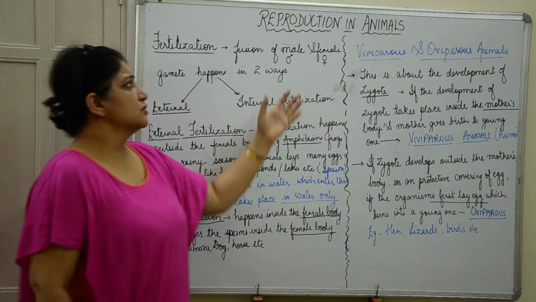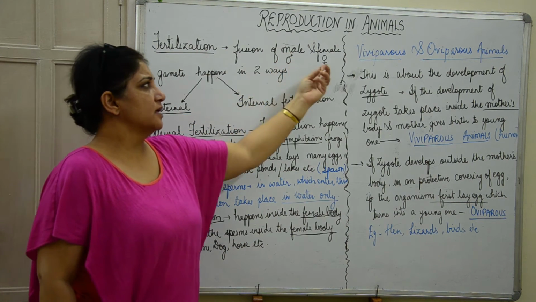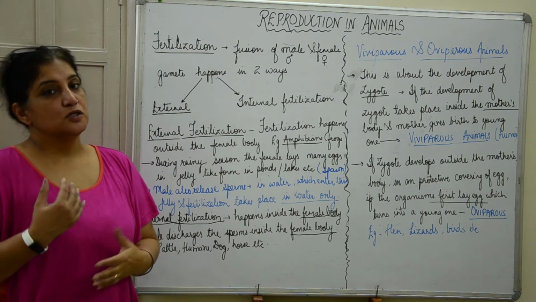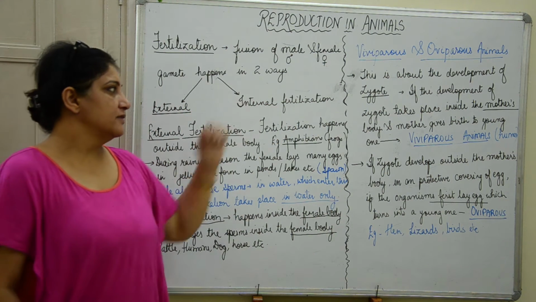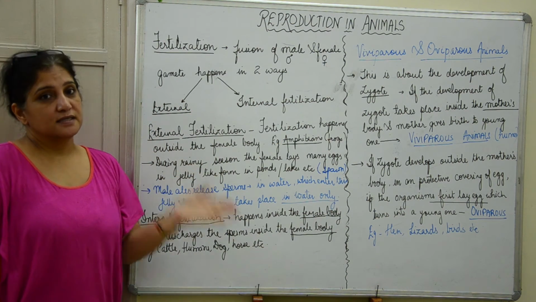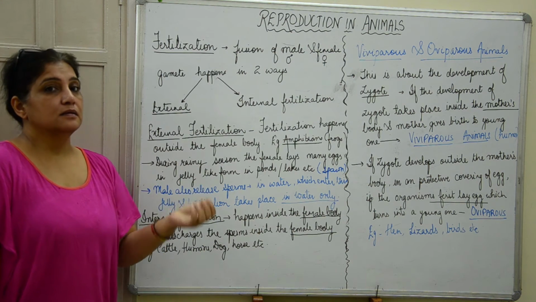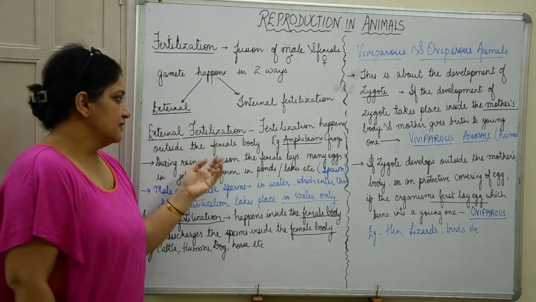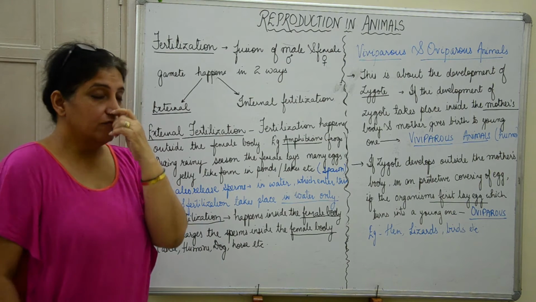Fertilization is the fusion of male and female gametes. We symbolize them with this kind of symbols. Fertilization happens in two ways: external fertilization and internal fertilization. External, as the name suggests, must be happening outside the female body. So if fertilization happens outside the female body, as in the case of amphibians or frogs, you would have